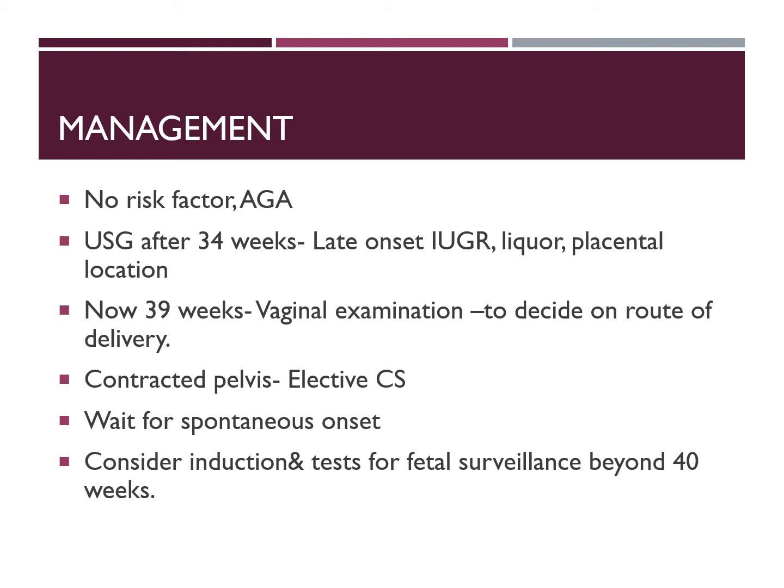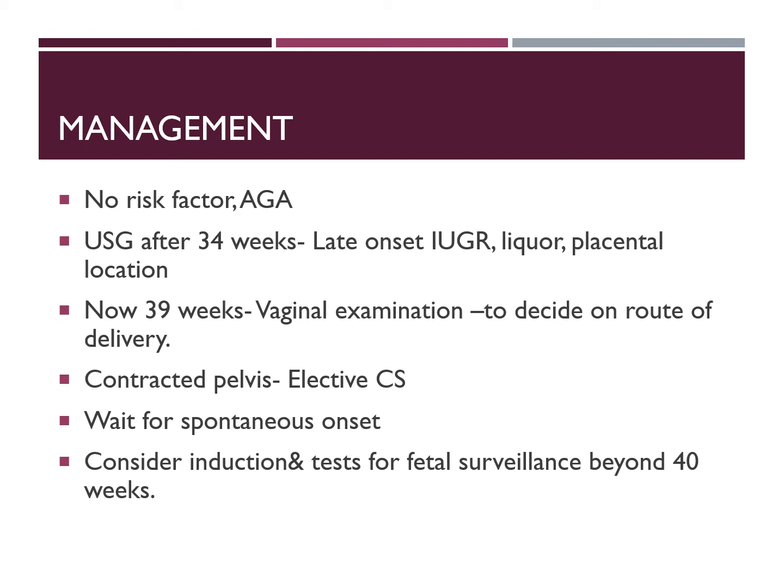Coming to our case scenario, where she is a primi, on examination if we haven't found any risk factor, and the size of the fetus is appropriate for gestational age, still there can be late onset IUGR, so you have to do an ultrasound examination if it is not done after 34 weeks. This will rule out any late onset intrauterine growth retardation, any oligohydramnios. It will tell you the placental location and confirm the presentation. And if the ultrasound is also normal, she is considered to be low risk.